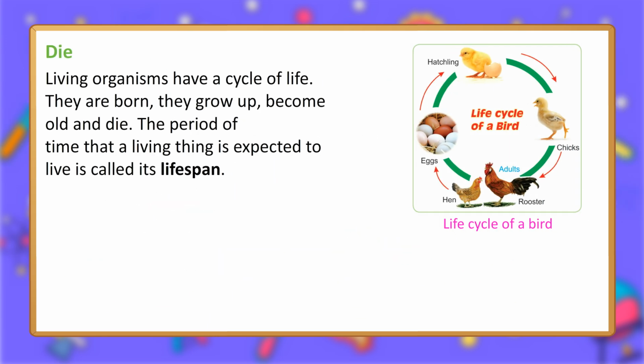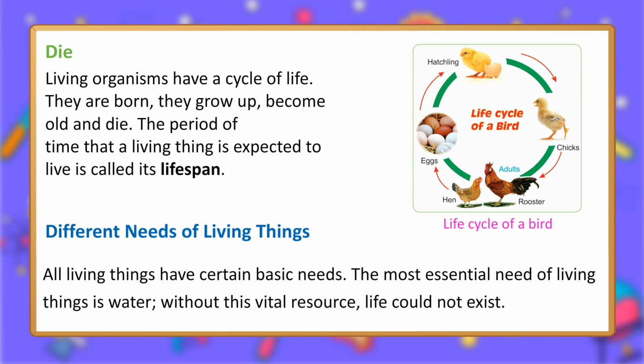Venus flytrap. Die. Living organisms have a cycle of life. They are born, they grow up, become old and die. The period of time that a living thing is expected to live is called its lifespan. Life cycle of a bird. Different needs of living things.